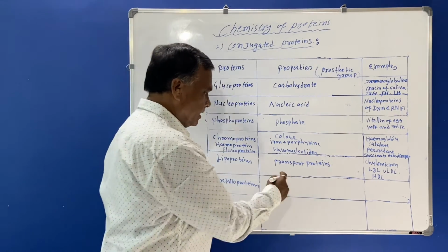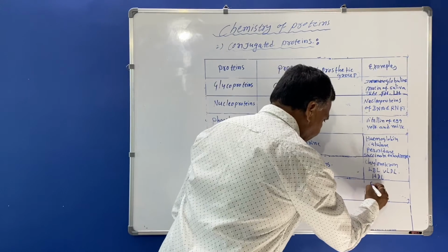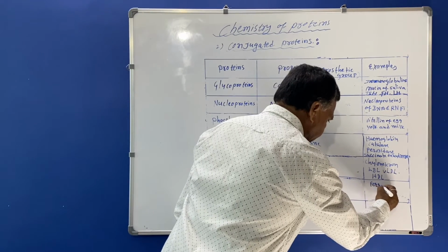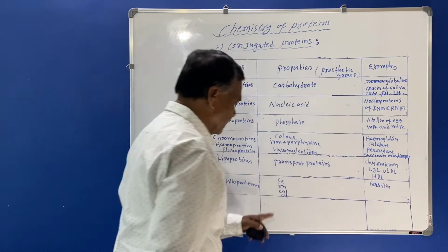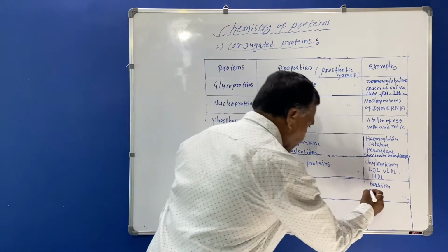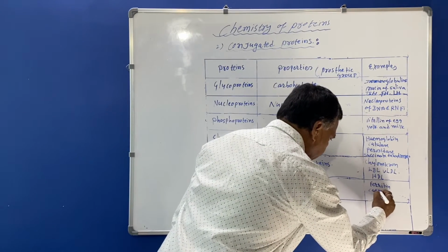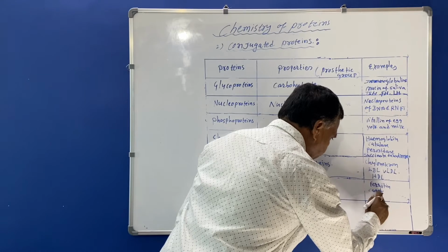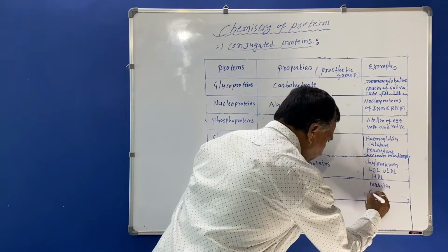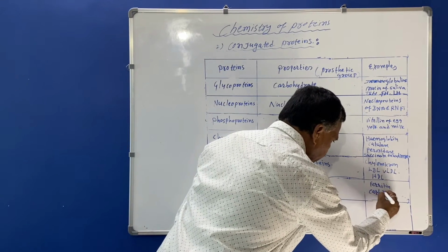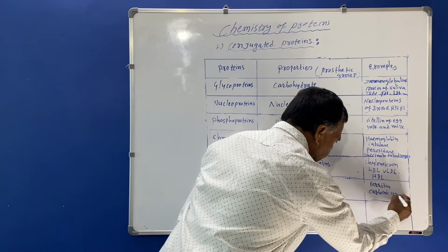Fe means the example is ferritin. And zinc means the example is carbonic anhydrase.